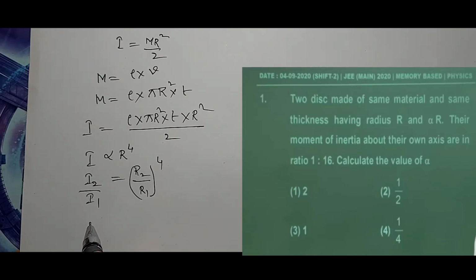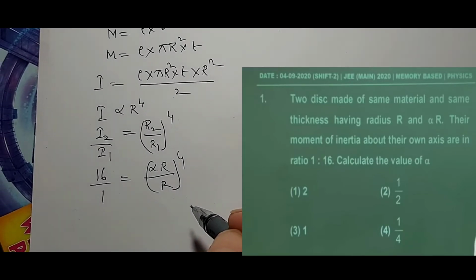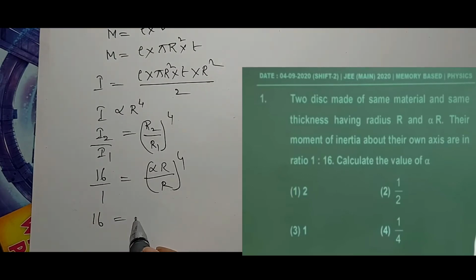I2 by I1: the second disc moment of inertia is 16, the first disc moment of inertia is 1. R2 is alpha R, R1 is R, whole power 4. Now 16 is equal to alpha to the power of 4 r to the power of 4 divided by r to the power of 4.